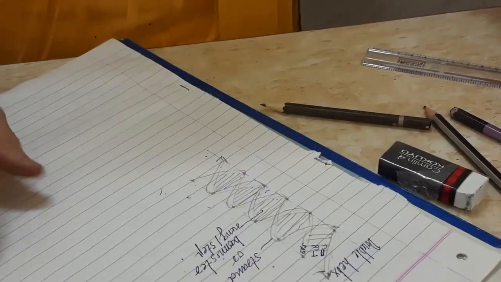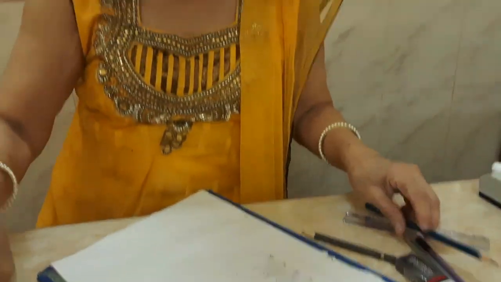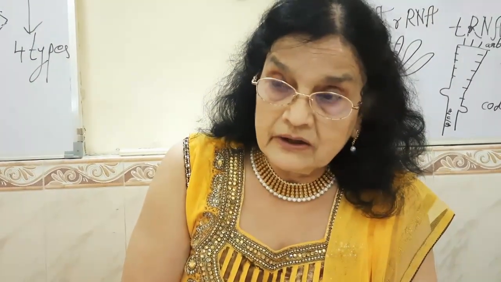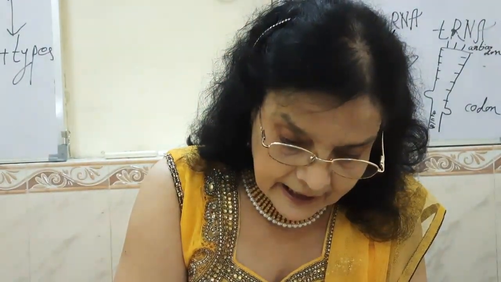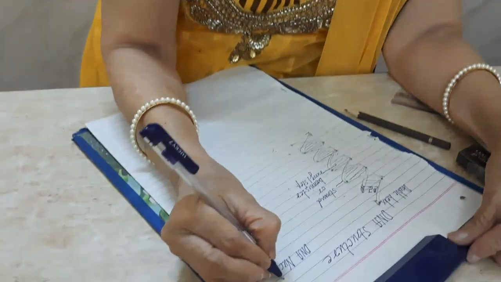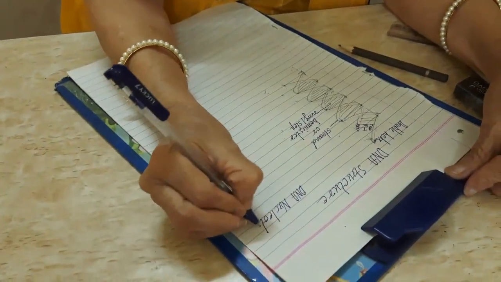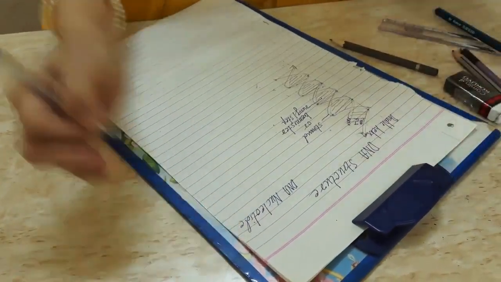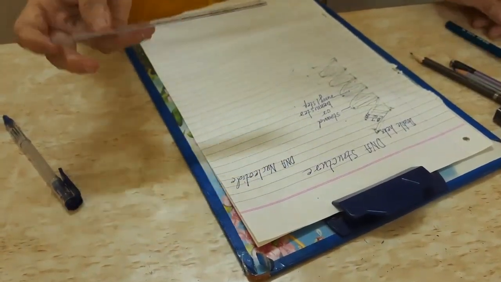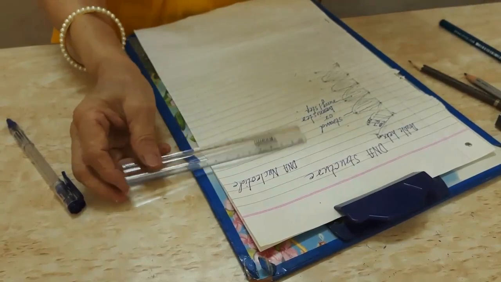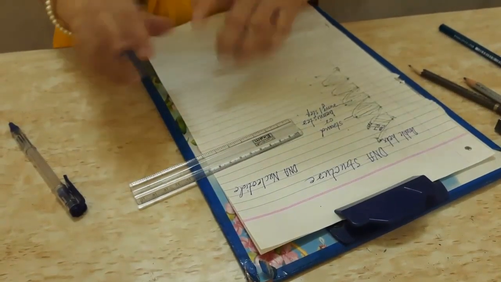Now we will have to show the nucleotide of DNA. Because in DNA structure figures, we have to give 3 figures. DNA nucleotide. So again, this particular ruler is very useful for this figure.